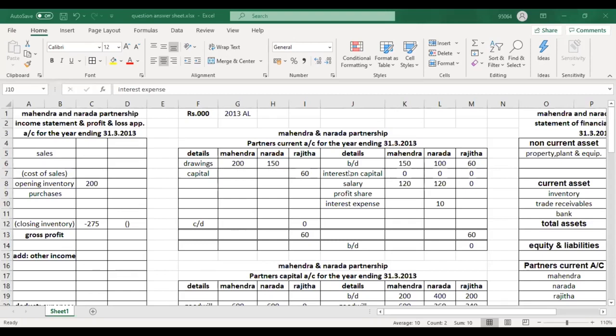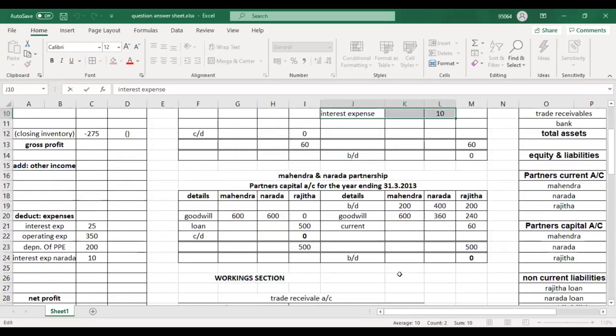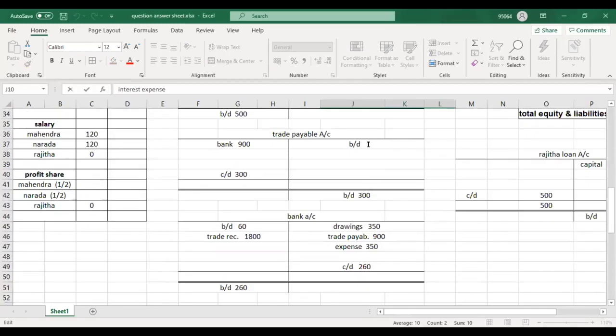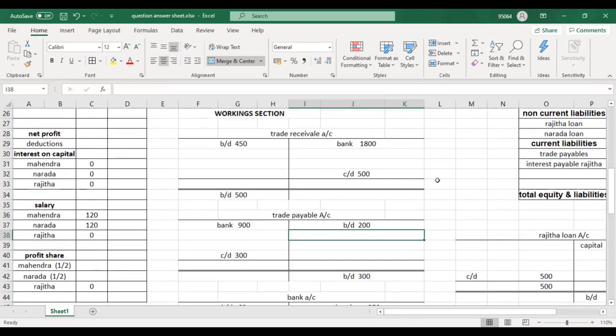Okay, and then last in the financial portion, it says current liabilities, opening balances. So I will write here the trade payable. How much? 200. Okay, now this is done. Now everything is done. Question is done. Now we need to do our workings in the answer sheet.